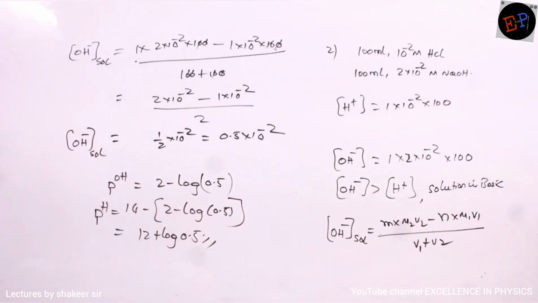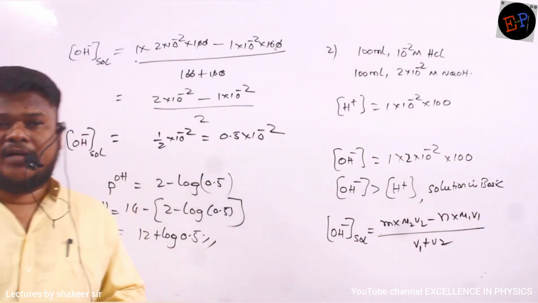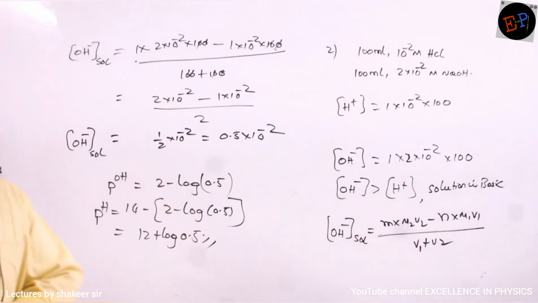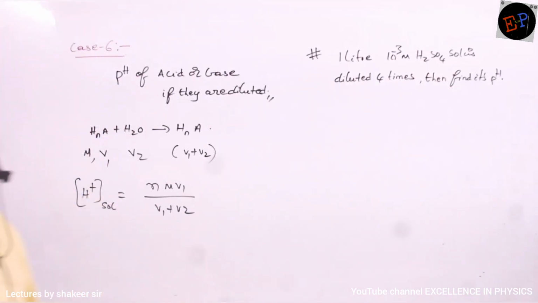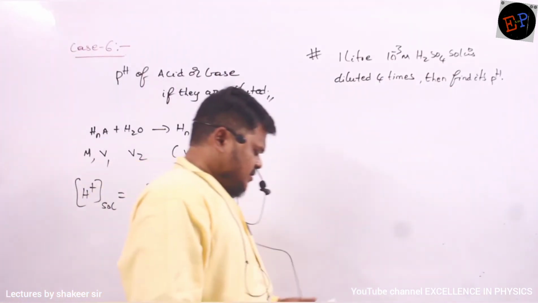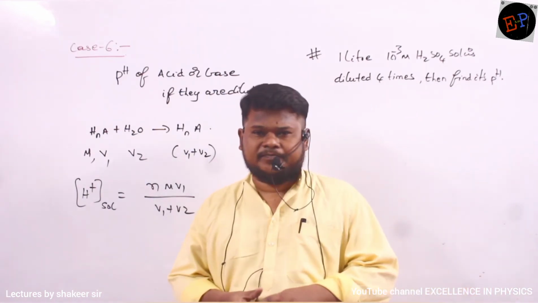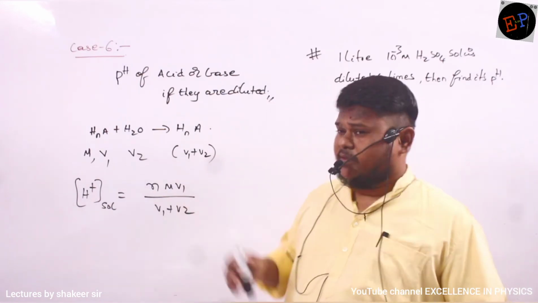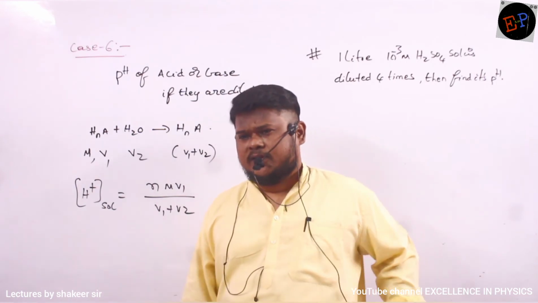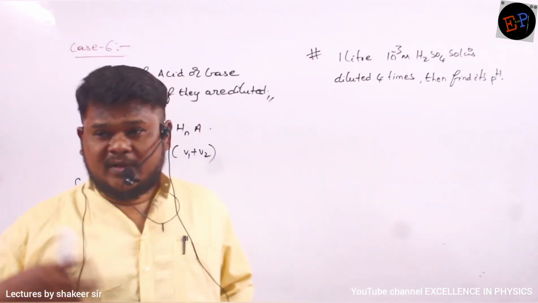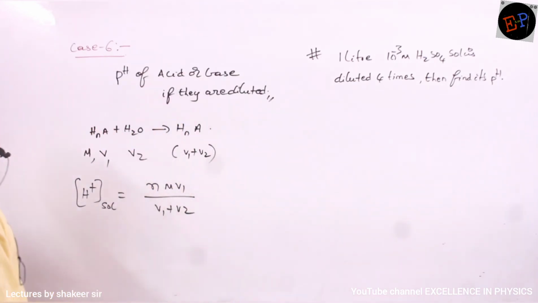So this is how you can calculate the pH of a solution when a strong acid and a strong base are mixed with each other. Is it clear? That was case number 5. Next, case number 6 is how to calculate the pH if some water is mixed to an acid or a base. Previously they were aqueous solutions. Now I am adding some additional water, whether it is an acid or a base. How can I calculate the pH after it is diluted? Diluted means we are adding some water to it. Clear, no?